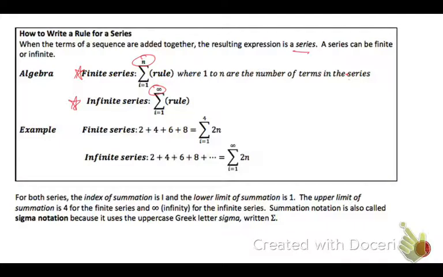I typically use the variable that I used for those position numbers. Now for an infinite series, what's going to change is that we have the ellipsis at the end of that sum, and then we range from 1 up to infinity, and our rule is the same. Now for both series, the index of summation is i, lowercase i, and the lower limit is 1. The upper limit for the summation is 4 for the finite and infinity for the infinite. And just like I said, summation notation is also called sigma notation because it uses the uppercase Greek letter sigma.